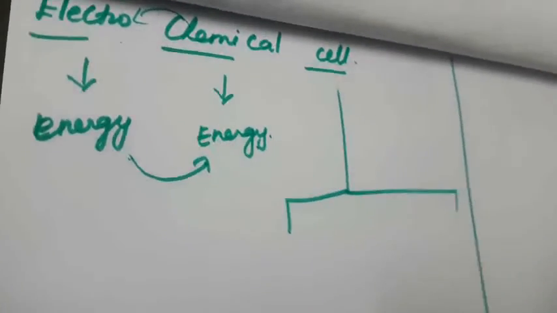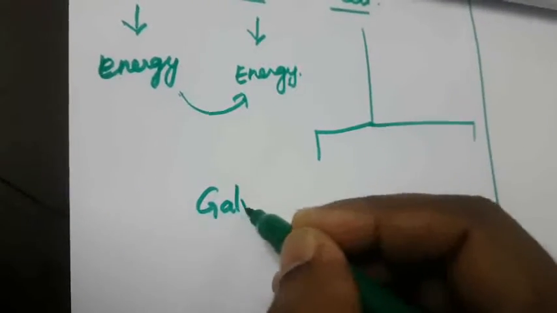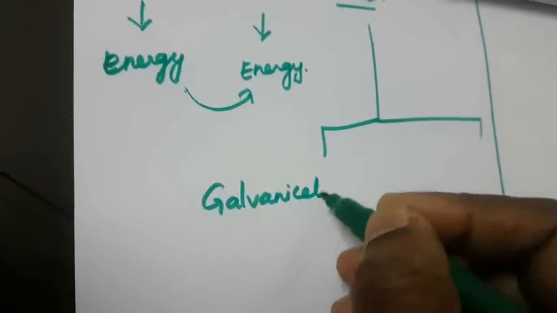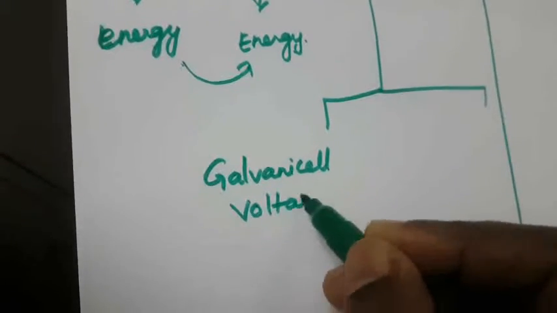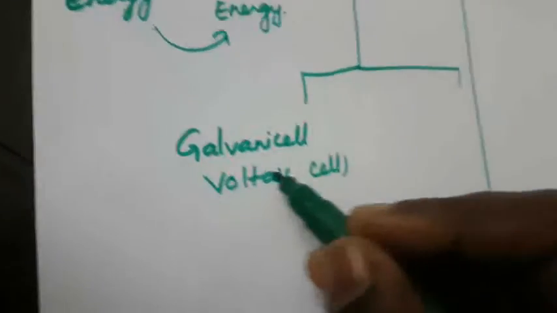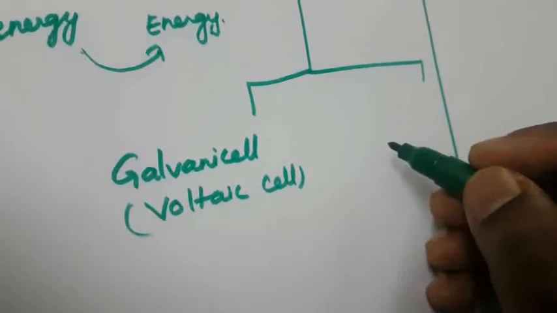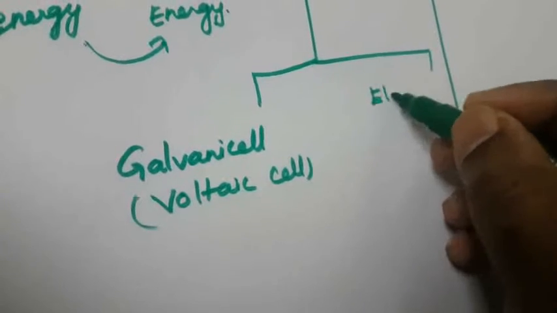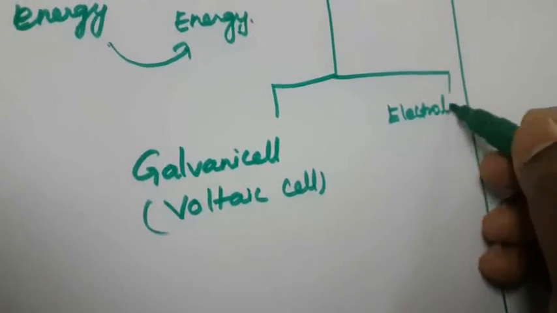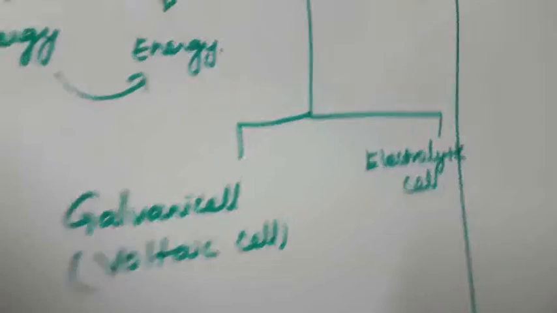The first one is the galvanic cell, otherwise called the voltaic cell. Galvanic cell or voltaic cell. The other one is the electrolytic cell. Okay, what is meant by a galvanic cell?